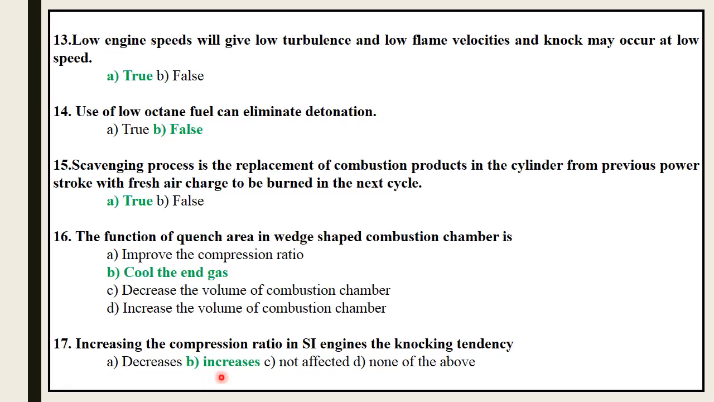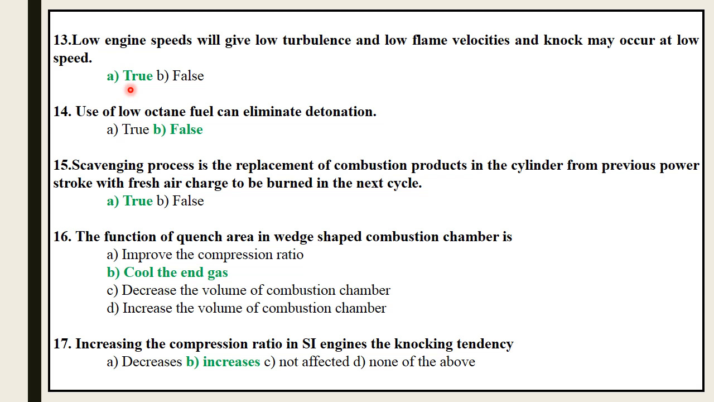Next, low engine speeds will give low turbulence and low flame velocities, and knock may occur at low speed. Whether this statement is true or false: the statement is true. Low engine speeds will give low turbulence and low flame velocities, and knock may occur at low speed. As we know, turbulence is required in SI engine. Turbulence is very much important and plays a vital role in SI engine.